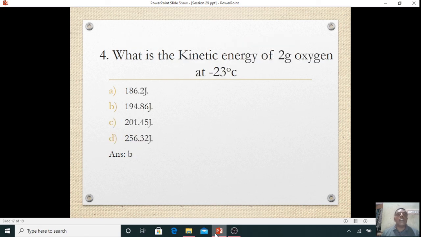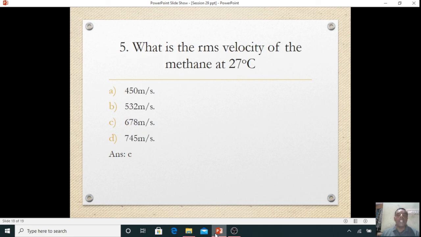What is the kinetic energy of 2 grams of oxygen at minus 23 degrees Celsius? We can calculate it by using the expression for the average energy. We will get 194.86 joules. What is the RMS velocity of methane at 27 degrees centigrade? This also we can calculate using the formula, and we will get 678 meters per second.